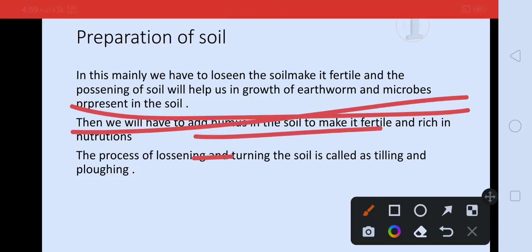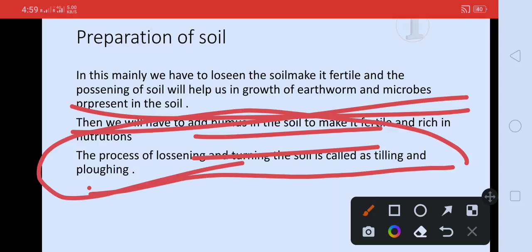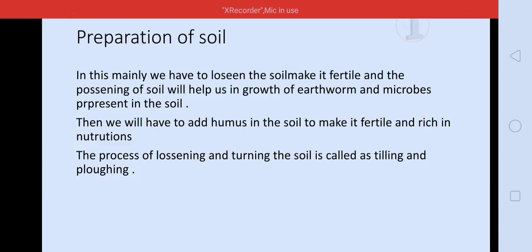Now we have to add some humus inside the soil, which will help us to make the soil fertile and also rich in nutrition, and that will also help the plants to easily get nourished. So next we have to tell what the definitions are. The process of loosening is called tilling, and the process of turning the soil is called plowing. So we have to learn these definitions also. These are very important definitions. You can learn these. The process of loosening and turning the soil is called tilling and plowing.